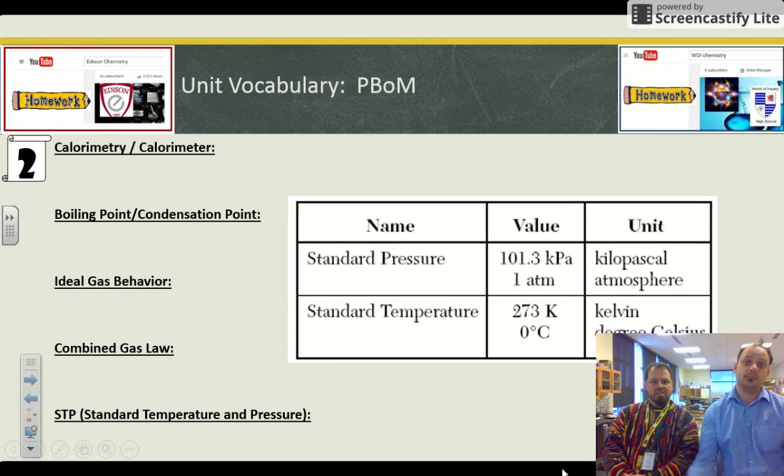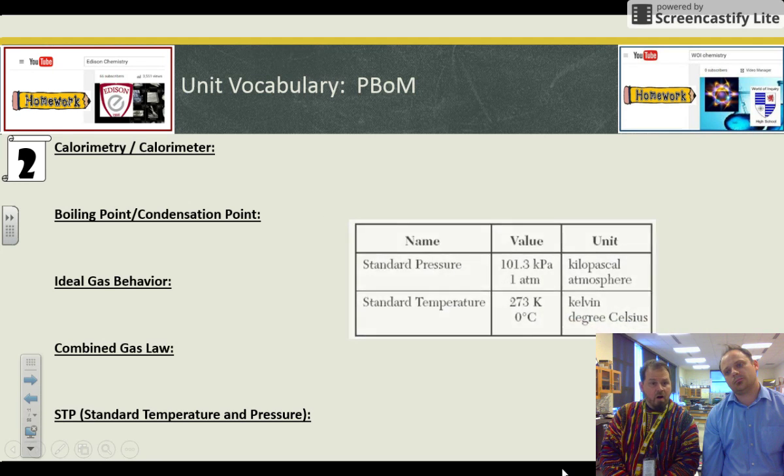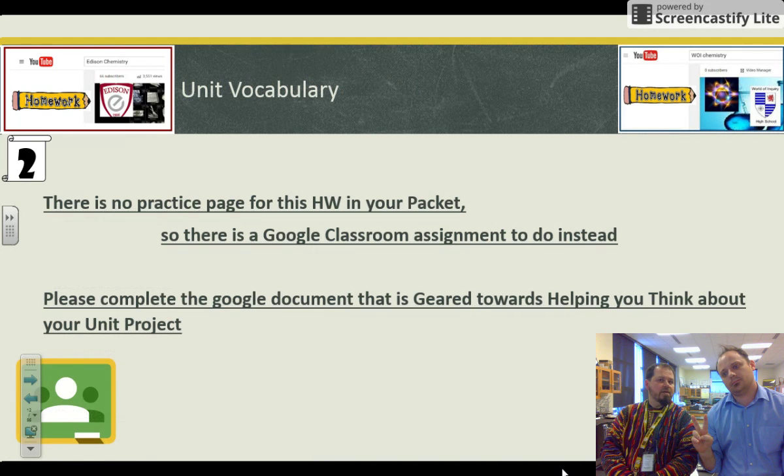And we've talked about STP a lot. Here it is from your table. This is what the constants are. Standard temperature and pressure: 0 degrees Celsius, 1 atmosphere. A set of conditions to compare.